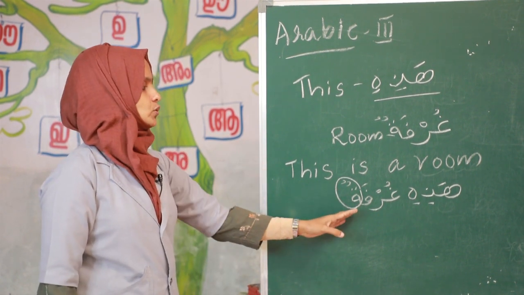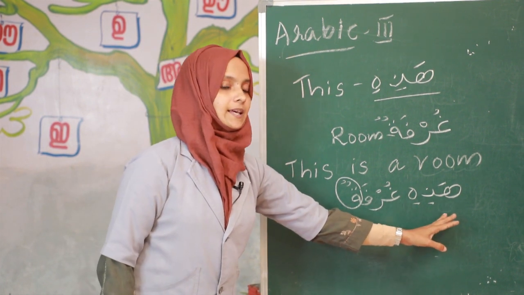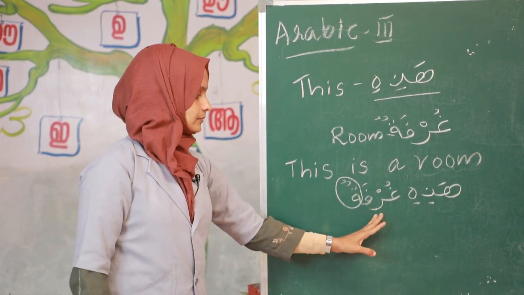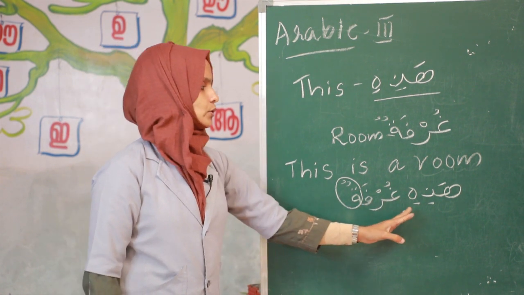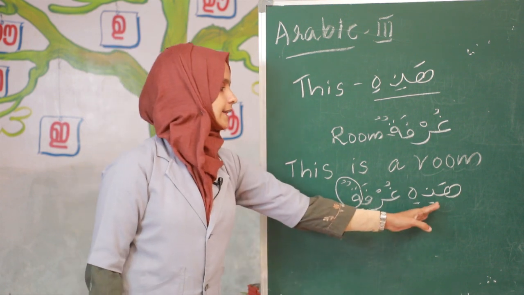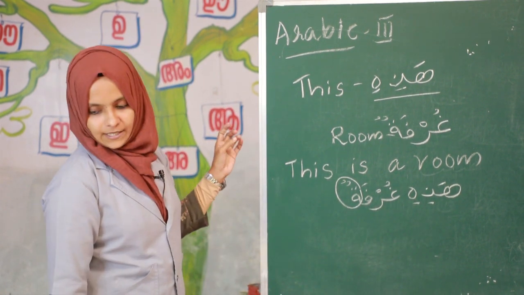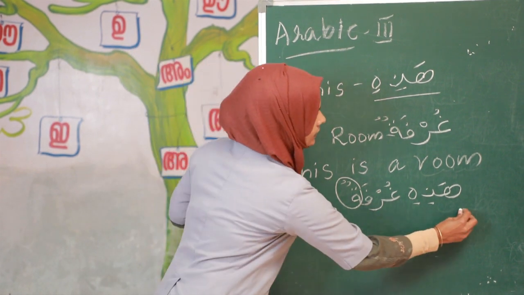So use hadhihi. If it is a muannas word, use hadhihi in the sentence: hadhihi urfatun. Clear? Then the next word, tawilatun.